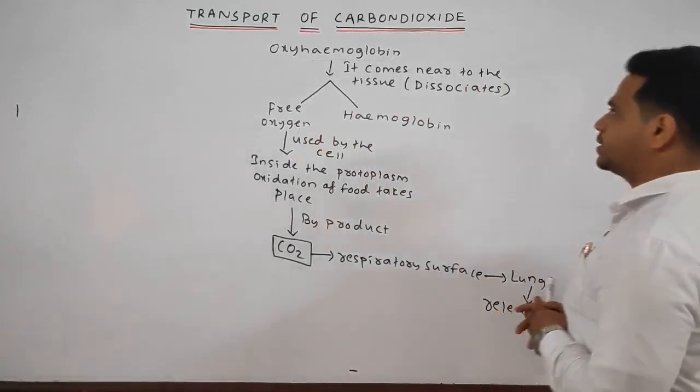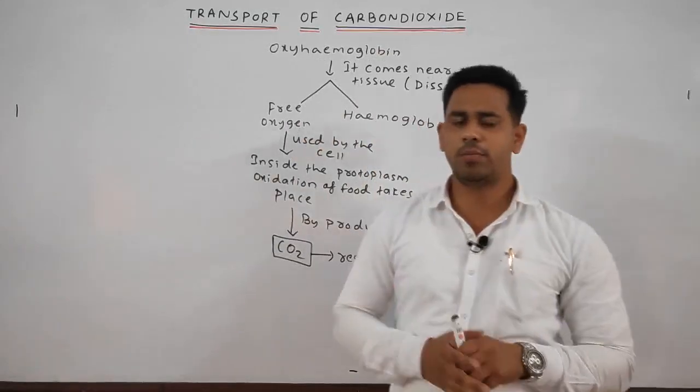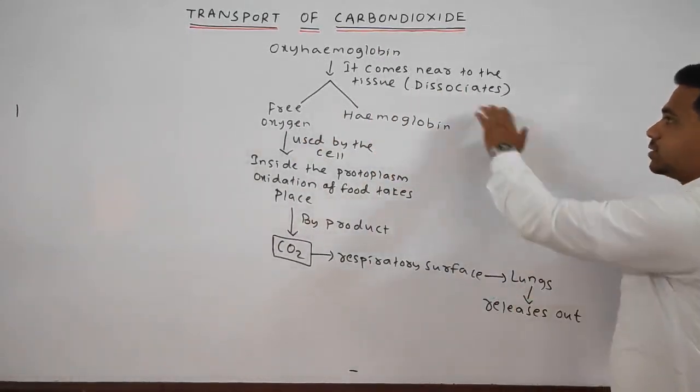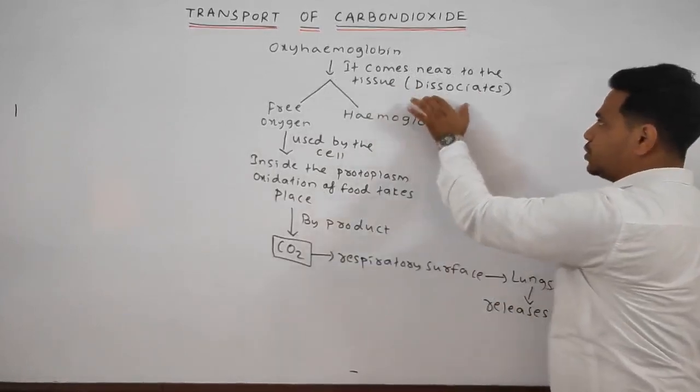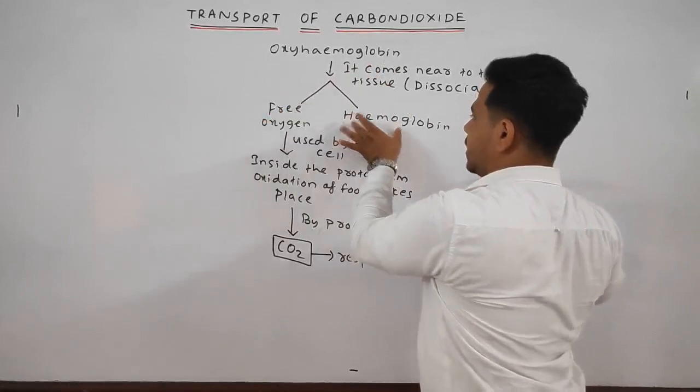So what happens? The oxyhemoglobin, as we discussed, is formed when hemoglobin binds with oxygen. When it comes nearer to the tissue, dissociation takes place, by which it dissociates into free oxygen and hemoglobin.